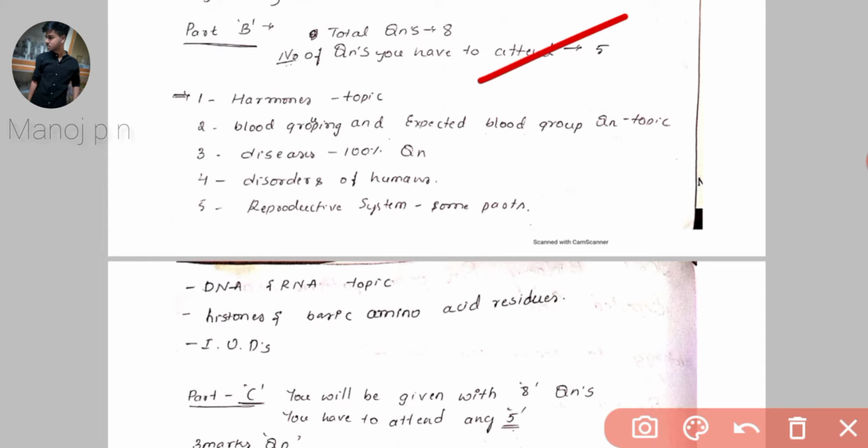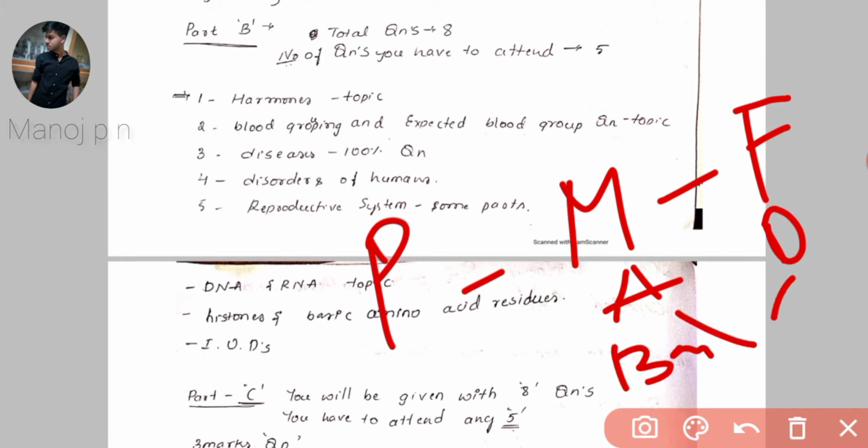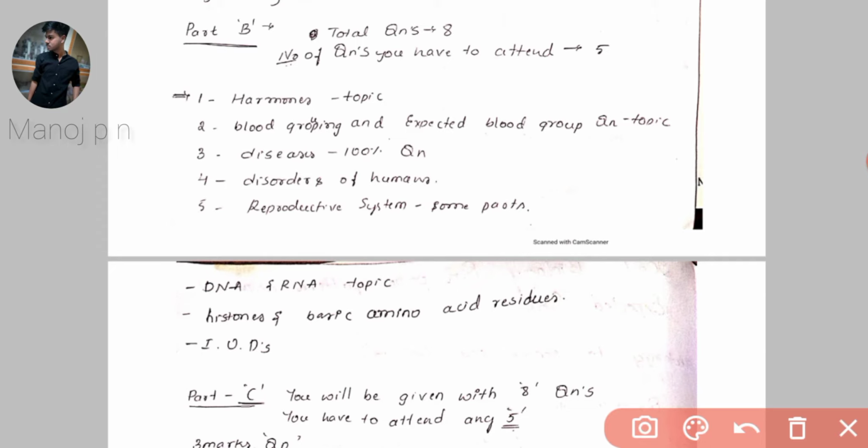One is hormone related topics, and the second is blood grouping and expected blood group questions. This is the most important topic. You have to be in a position to find that out. For example, if your mother has A positive blood group and your father has O positive blood group, what will be the baby's blood group? This kind of question will be asked, and you have to be in a position to solve it.